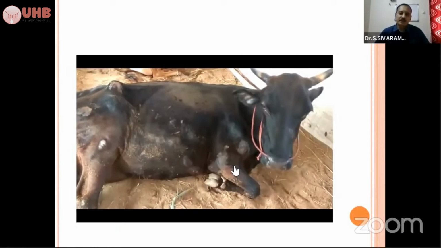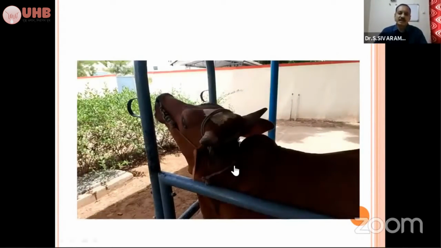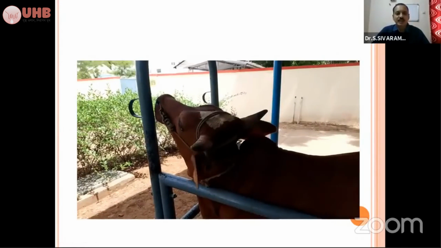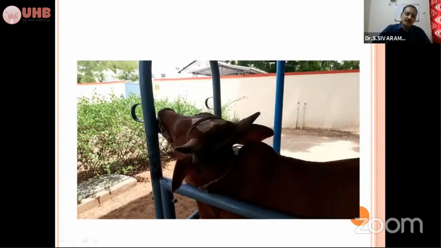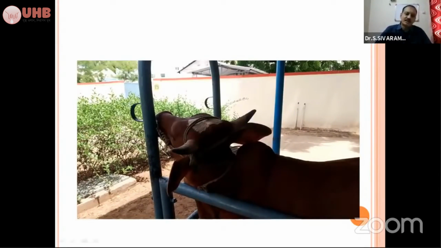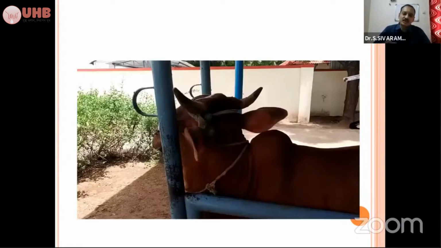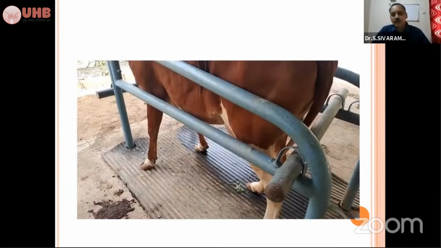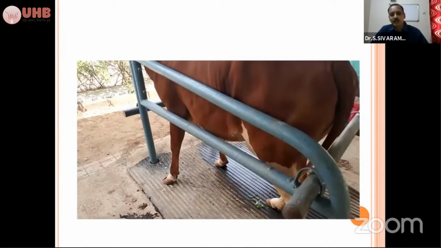So this is another form of ketosis. The animal is licking the inanimate objects and biting or chewing the inanimate objects. And the animal is standing, leaning on the travis. That is called lean on the stanchion. It is having shivering and is getting the support of the travis. At home also, when you are attending the case, the animal will go and get the support of the wall and have some nervous signs. That is also typical of ketosis. At times they have elevation of the head and frequently shake the head. That is also shown in the nervous form of ketosis.